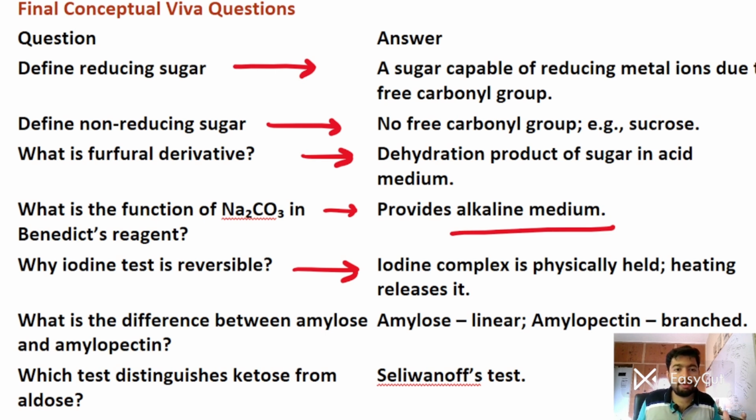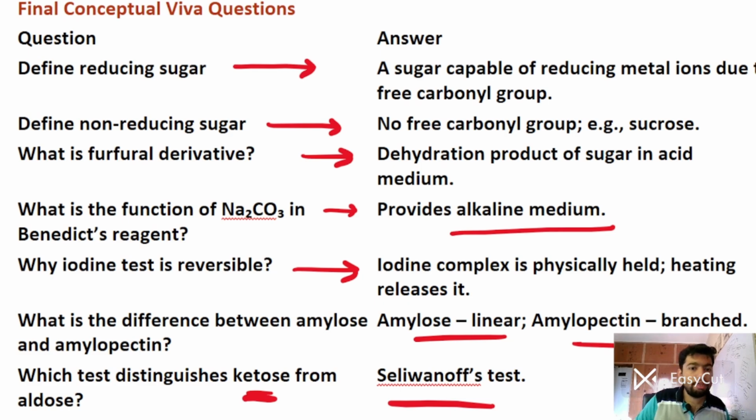What is the difference between amylose and amylopectin? Amylose is linear, amylopectin is branched. Which test distinguishes ketose from aldose? Seliwanoff's test. Obviously, I have discussed this in very detail. Why is Benedict's test non-specific? Because it also detects non-sugar reducing agents, like ascorbic acid and uric acid, which also show this positive. I hope this is absolutely clear.